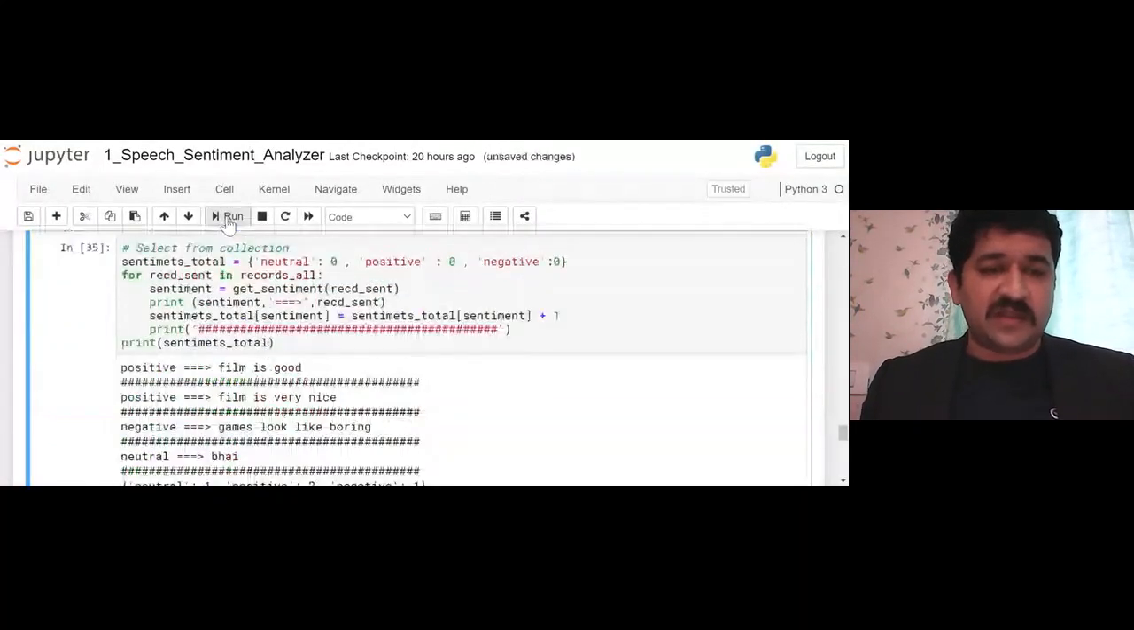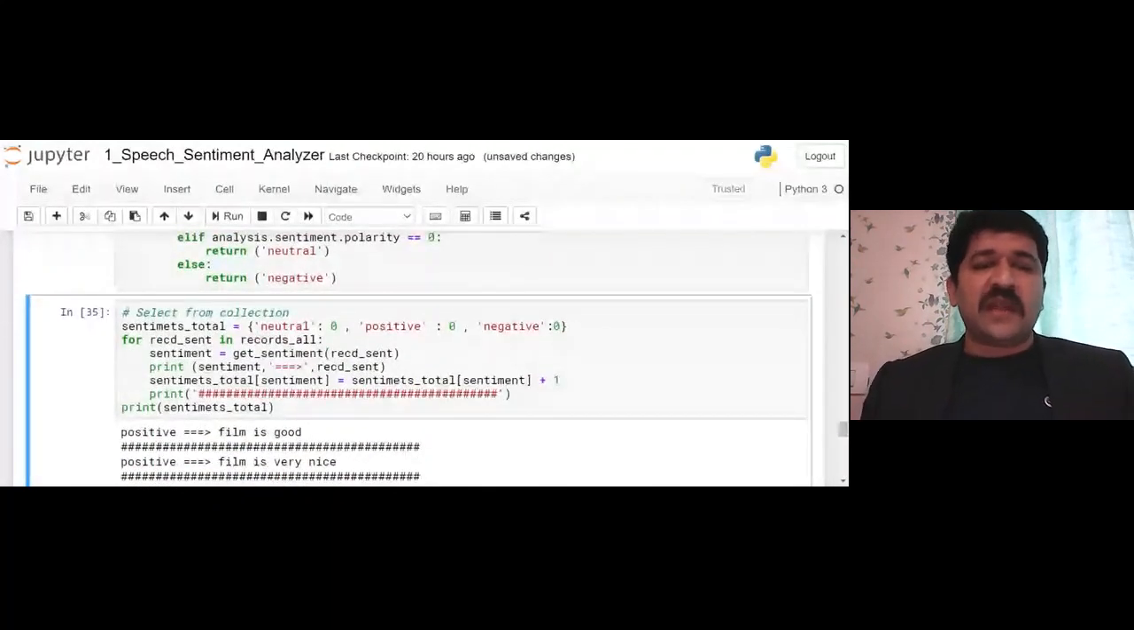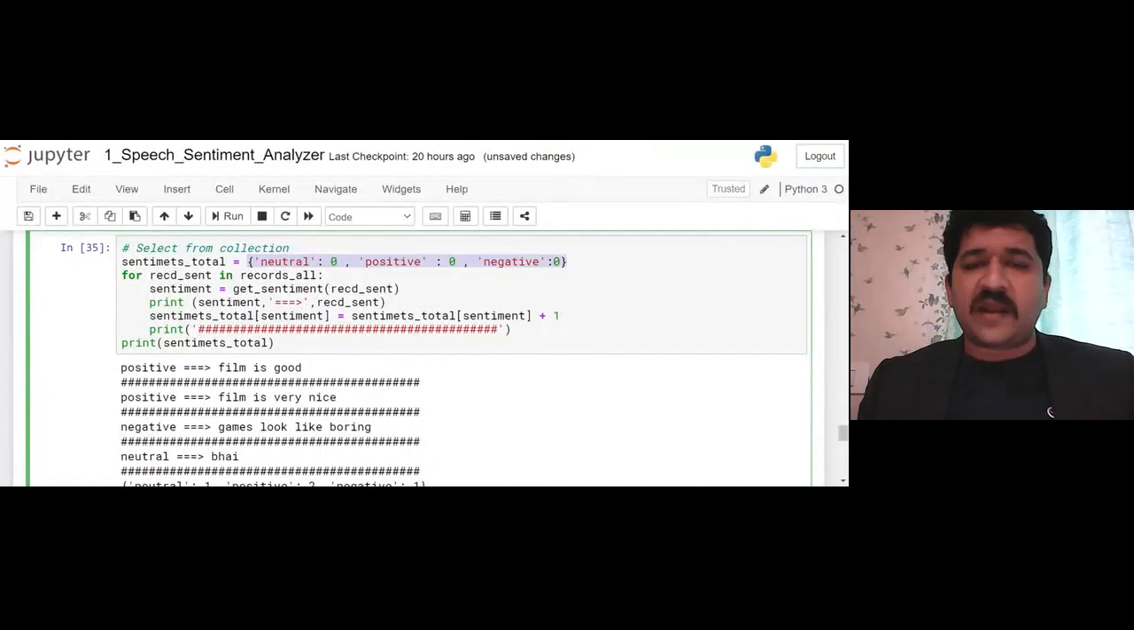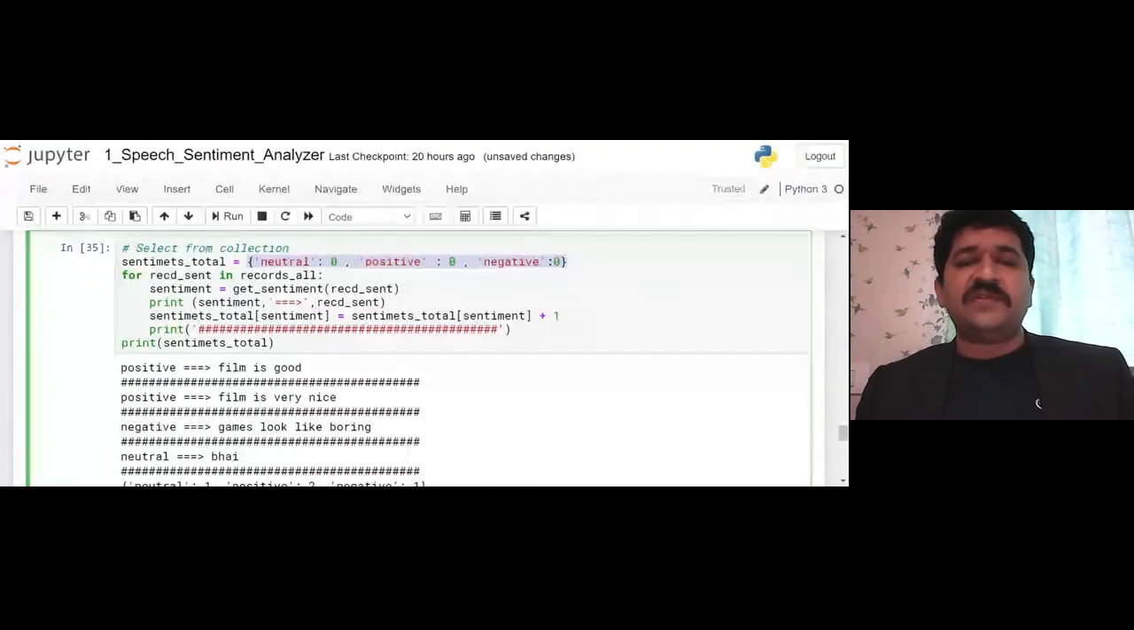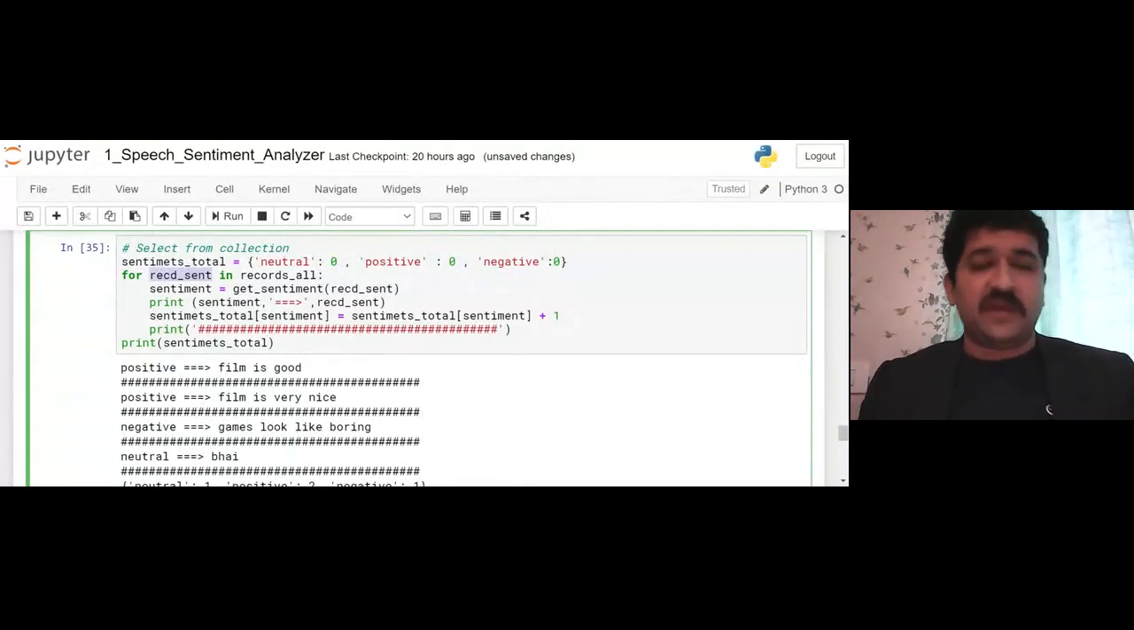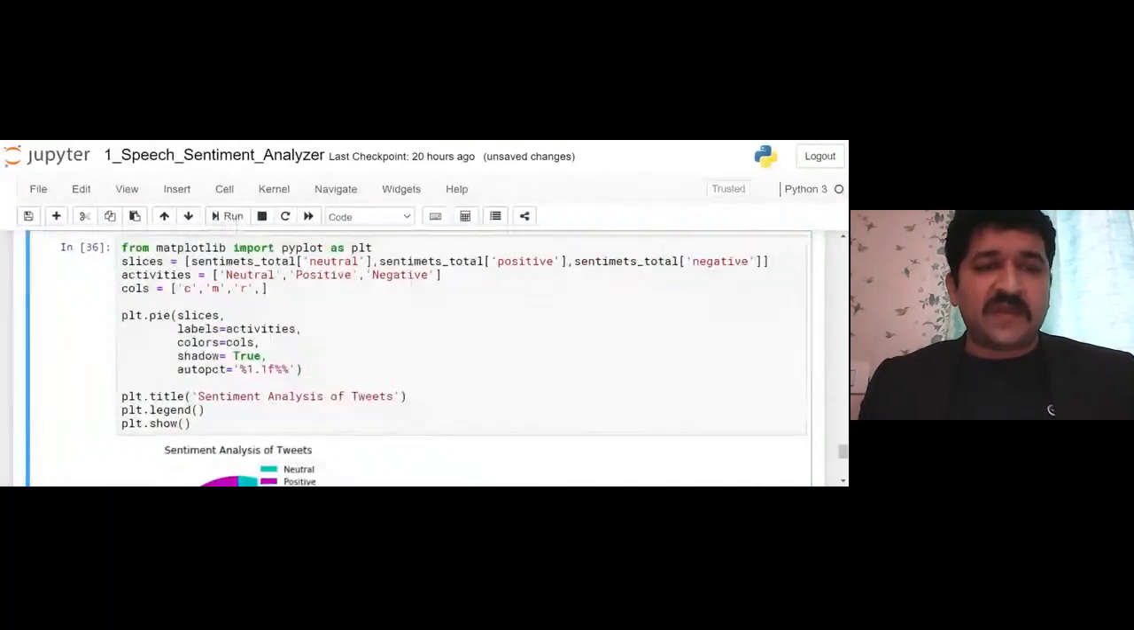So let me run this. Now what is the last part I am doing? I have created one curly bracket, that is a dictionary, with the neutral, positive and negative counts starting at 0. Now I will read the received statements one by one from the records which we have created, and then call the get sentiment function, which will predict the positive, negative, neutral side. I add that into the dictionary using the sentiment, which is positive, negative or neutral, and increment it. Okay, so how do things happen here? If I run this code, it takes inputs one by one.